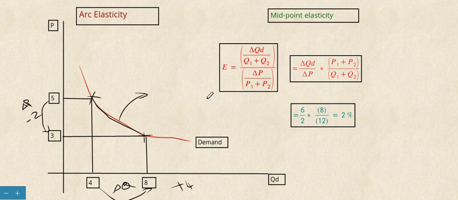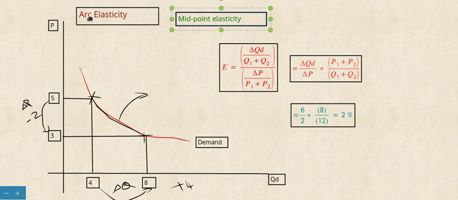Okay, the midpoint elasticity is calculated like our point elasticity. Arc elasticity is also known as midpoint elasticity. So we are going to find the midpoint between these two. It is very simple. We have to calculate the midpoints, that is Q1 plus Q2 divided by 2, instead of Q.